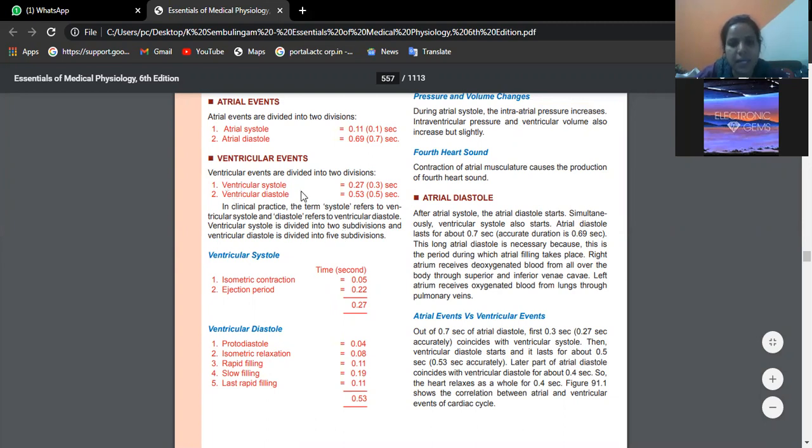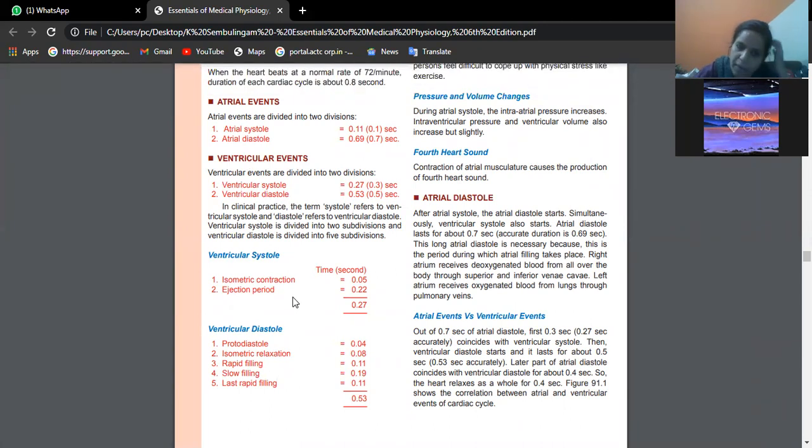Similarly, ventricular events: ventricular systole is 0.27 and ventricular diastole is 0.53. Again, the total is 0.8 seconds. Further, ventricular systole has steps like isometric contraction and ejection period. Isometric contraction takes 0.05 seconds and the ejection period is 0.22, so overall ventricular systole is 0.27. Then in ventricular diastole we have many events: protodiastole 0.04, isometric relaxation 0.08, rapid filling 0.11, slow filling 0.19, last rapid filling 0.11. The grand total is 0.53.